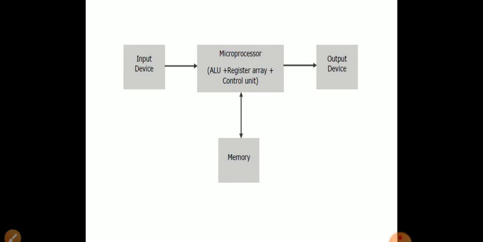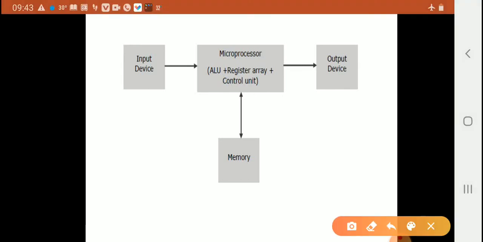Basics of microprocessor: these are the input devices connected to the microprocessor. It consists of ALU, register array and control unit. This microprocessor is connected to memory.